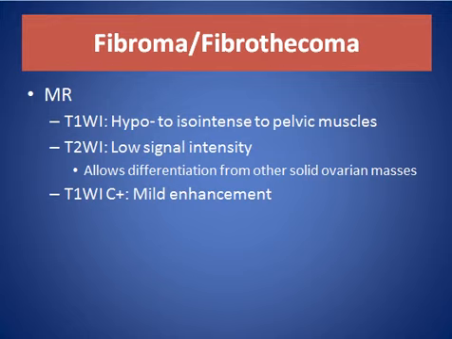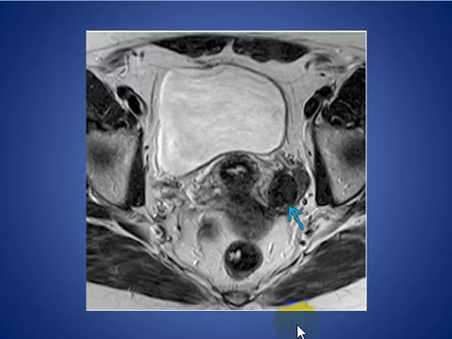On MRI, T1 weighted images, hypo to iso-intense to pelvic muscle. T2 low signal intensity allows differentiating from other solid ovarian masses. T1 weighted image with contrast, mild enhancement. Here we see axial T2 weighted images, left ovarian mass.